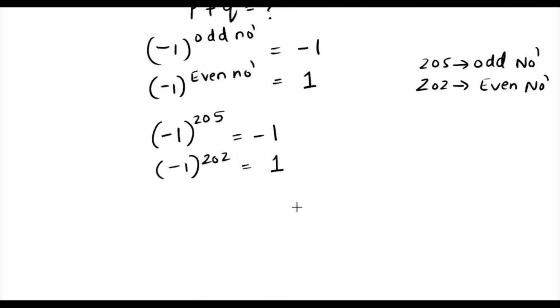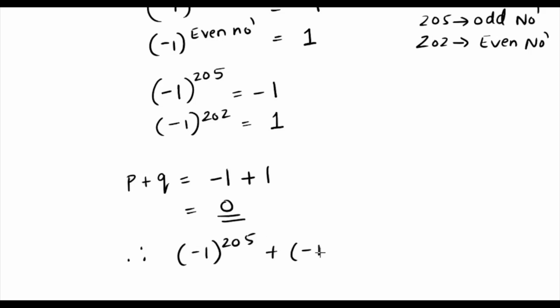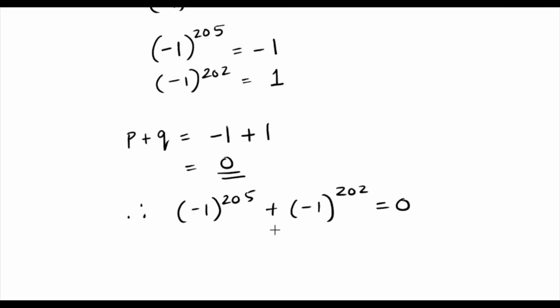So now the question asked was to find the value of P plus Q. So we need to add the two numbers, that is minus 1 plus 1. What we get is 0. So the solution to the given problem, that is (-1)^205 + (-1)^202, will be equal to 0. So this is the final solution to the given problem.